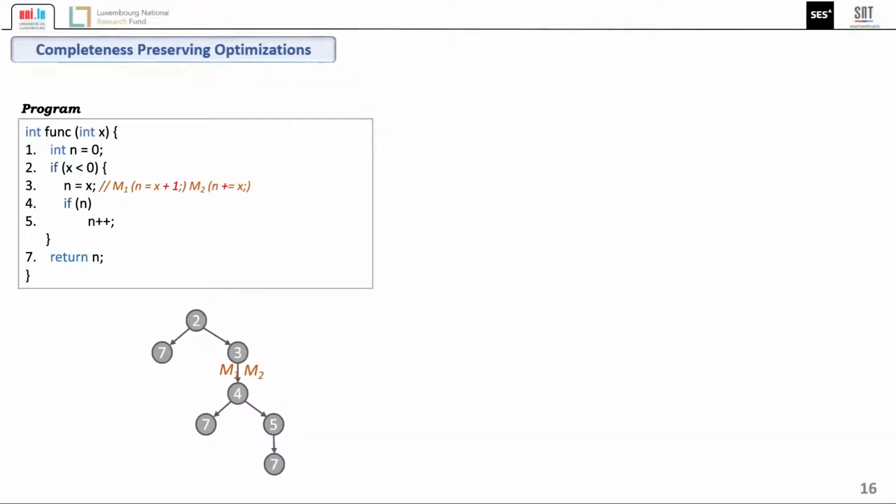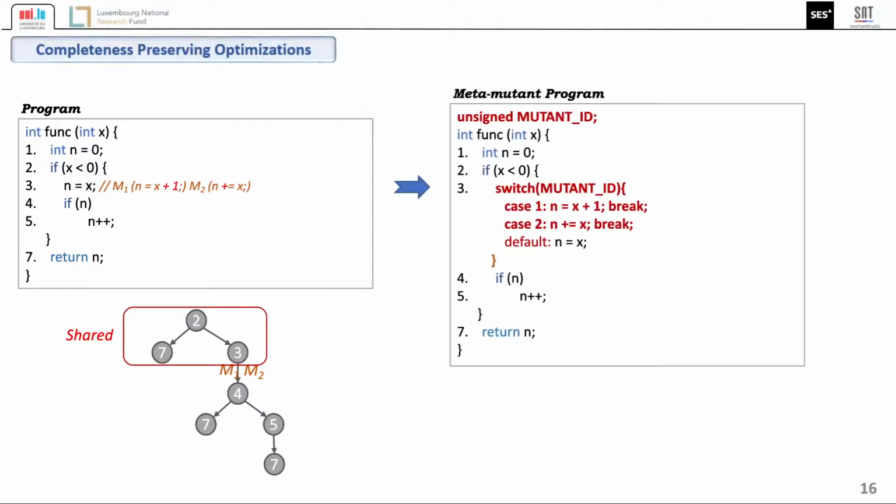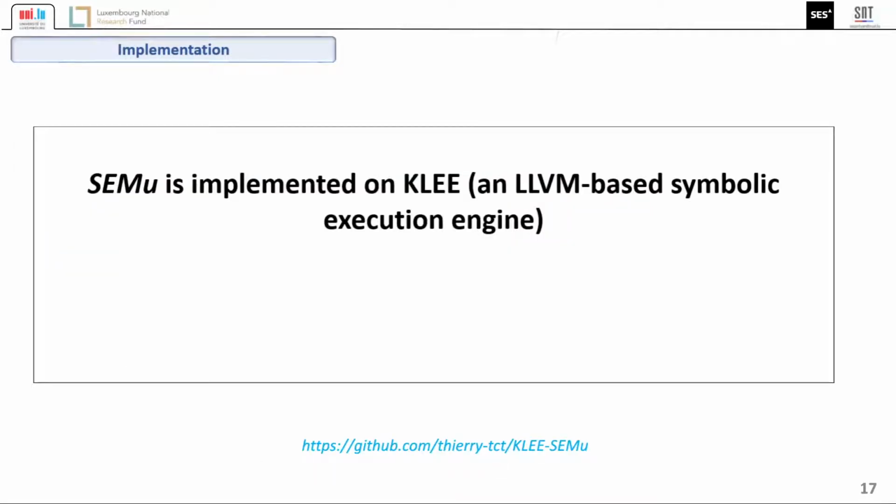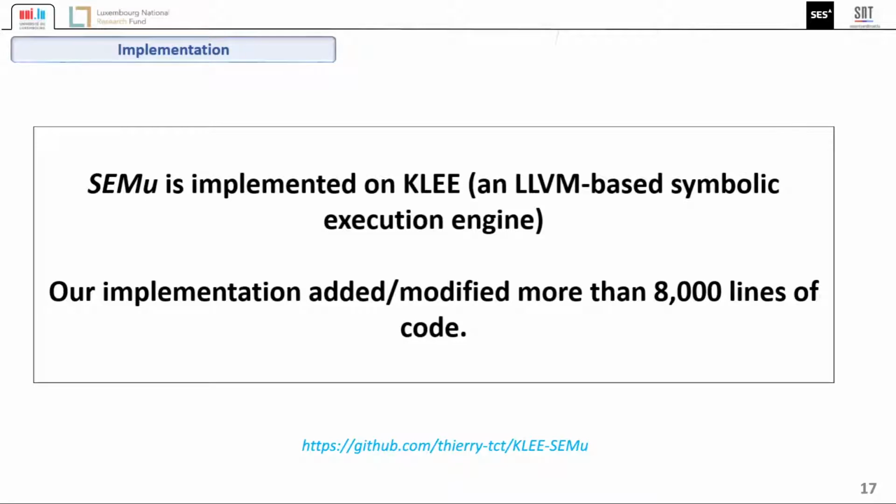SEMu also optimizes the symbolic test generation for multiple mutants by sharing symbolic execution path exploration across multiple mutants. Thus, the path prefixes explored prior to the mutated statement are shared and explored once. For example, here, there is the exploration of M1 and M2. They share the prefix, which has nodes 2 and 3. This is implemented by creating a mutant program that encodes all the mutants that are targeted in the same code. We implemented SEMu on KLEE. SEMu is available open source at the following link.